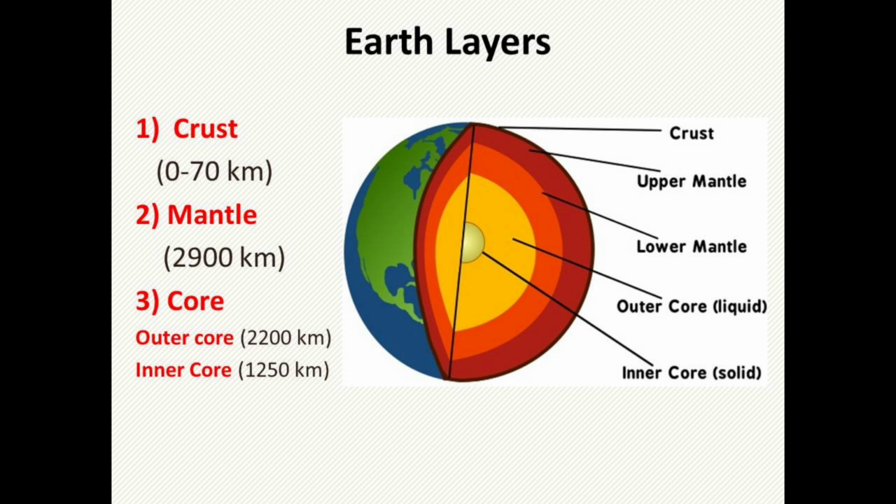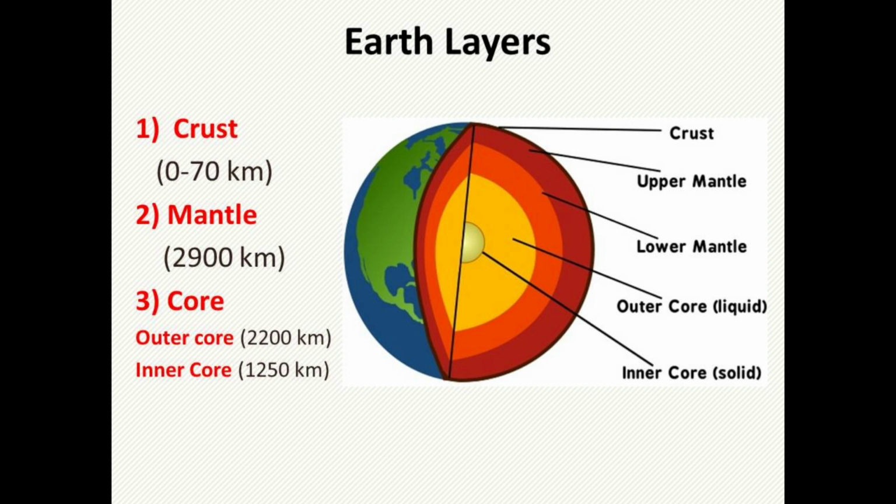So the mantle is divided into two parts, upper mantle and lower mantle. You can see in the picture both parts. The third layer is core. Core is the thickest layer of the earth. Its thickness varies between outer and inner core. It is divided into outer and inner core, and the thickness of outer and inner core is different. Like outer core is of thickness 2200 kilometer, whereas the thickness of inner core is 1250 kilometer. So this is the thickest layer of the earth.